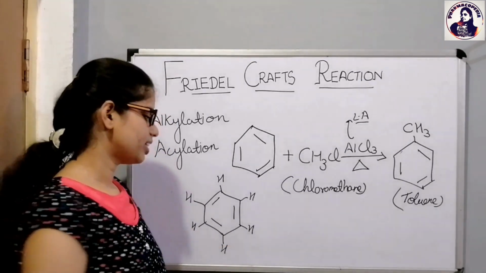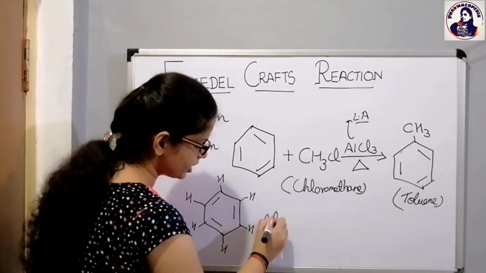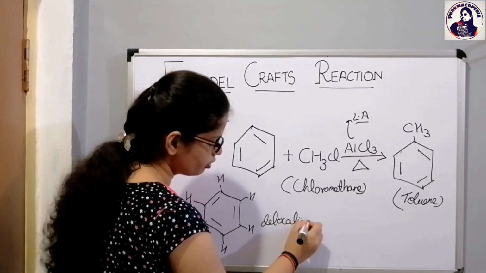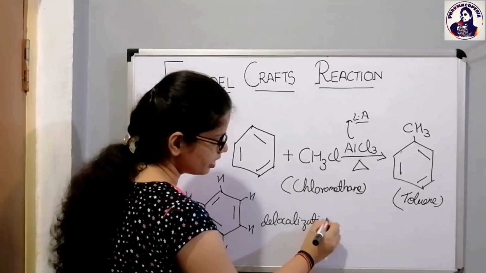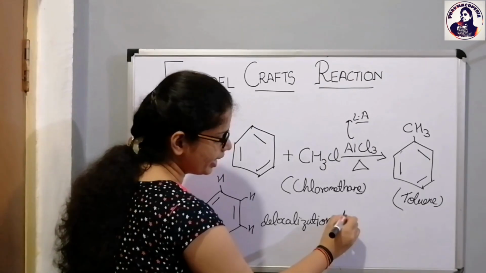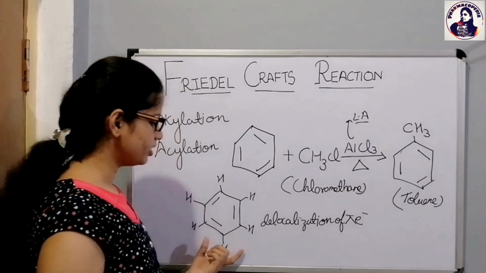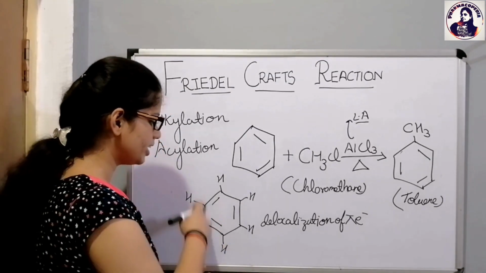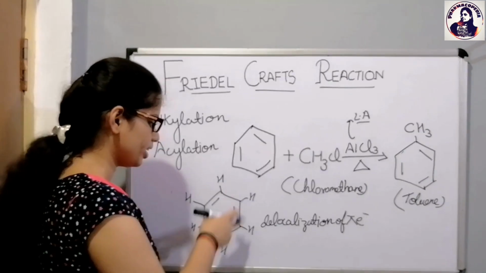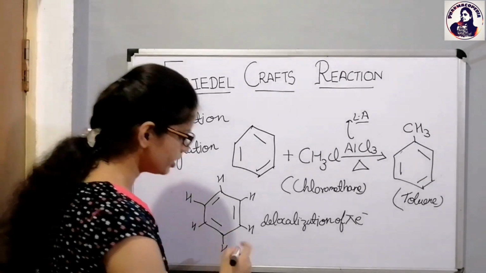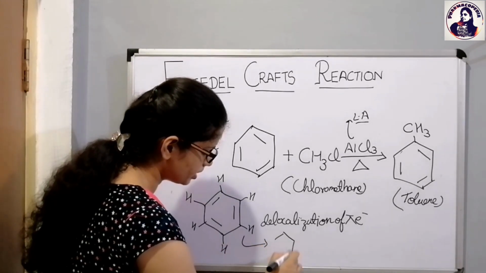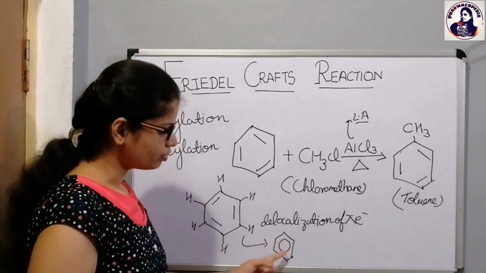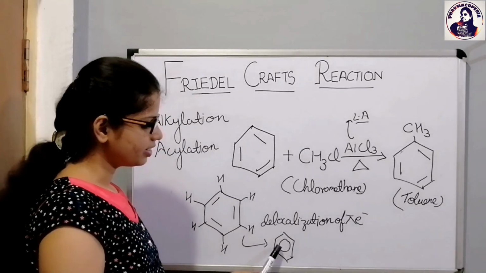And what is resonance? Resonance is the delocalization of the pi electrons. And what does it mean? It means that the pi electrons are loosely bonded in the benzene ring and they keep moving in the ring. Okay, so when we are drawing the resonating structure of benzene, it is something like this. It represents the movement of the pi electrons in the benzene ring.